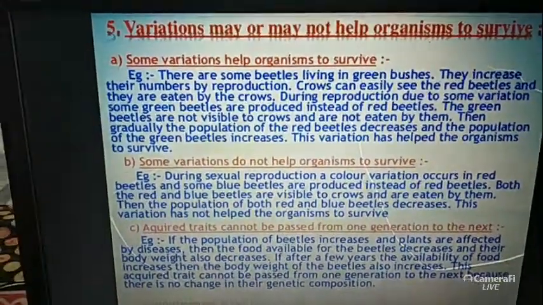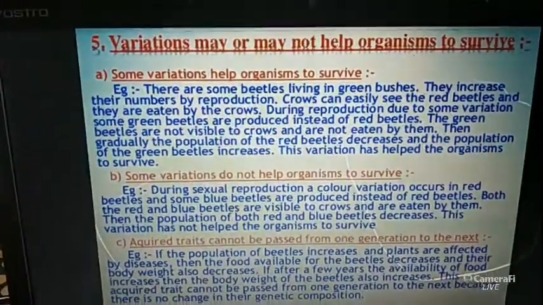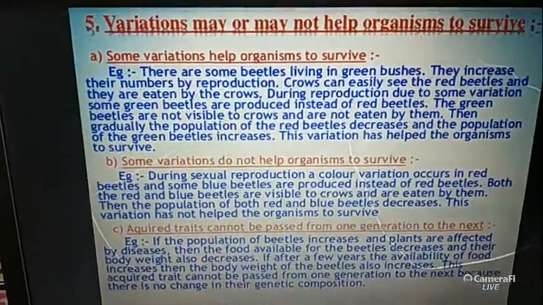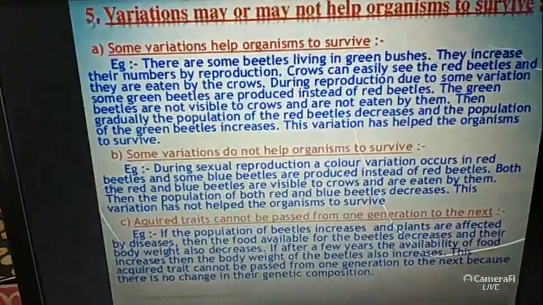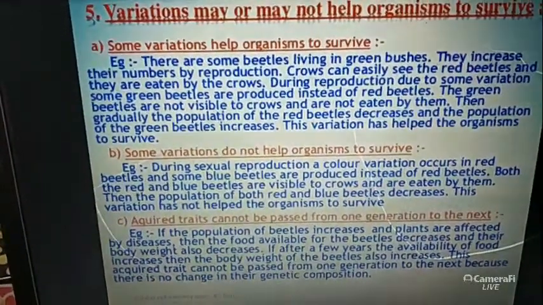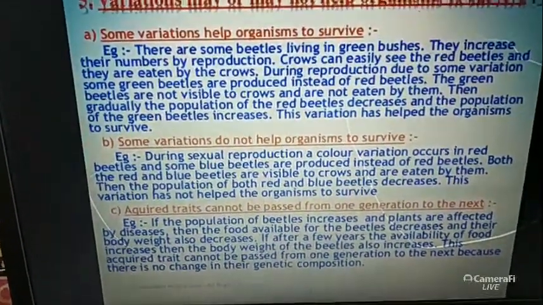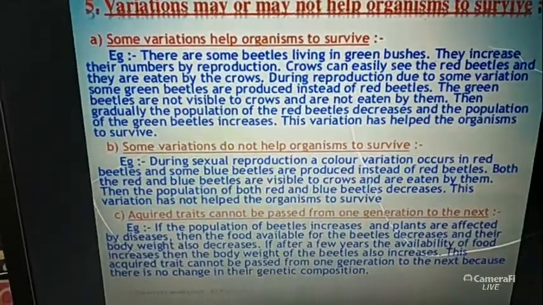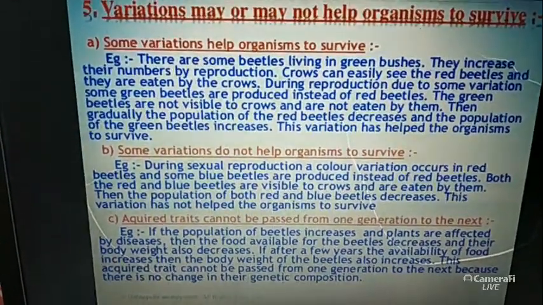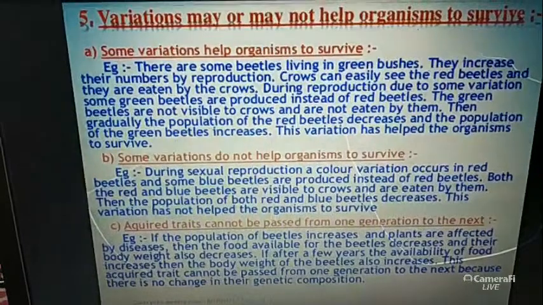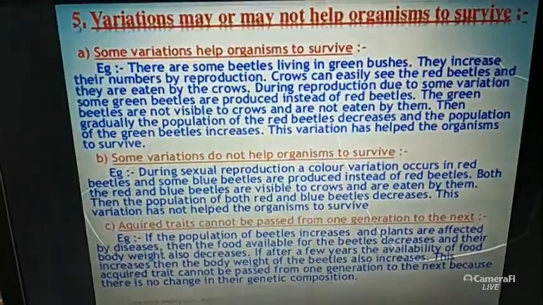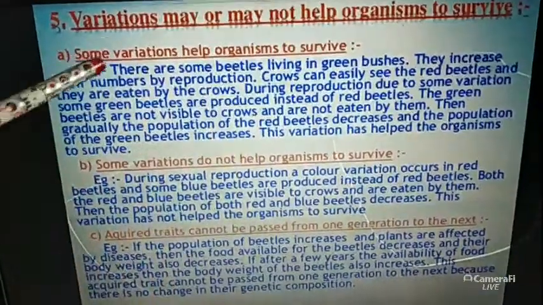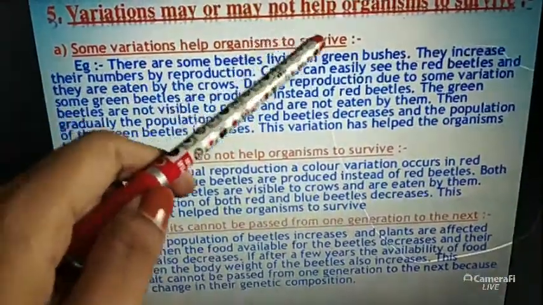So variations may or may not help organisms to survive. What does it mean? It means that for our better living, evolution is a must. So we should adapt different types of variation for our survivability. Okay, so this is our basic thing. Some variations help organisms to survive.